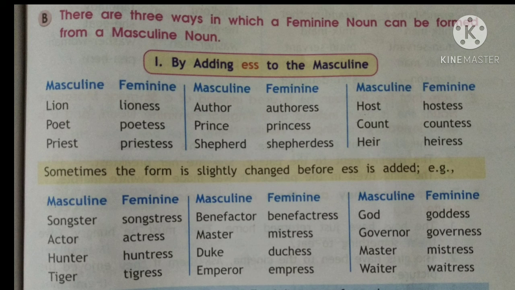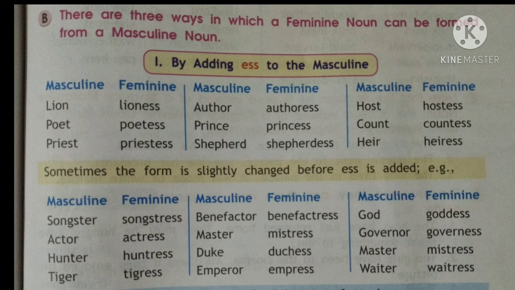Same way, actor, A-C-T-O-R, but when you make it into the feminine, we have to omit the O and we write A-C-T-R-E-S-S. Hunter, huntress. Tiger, tigress.